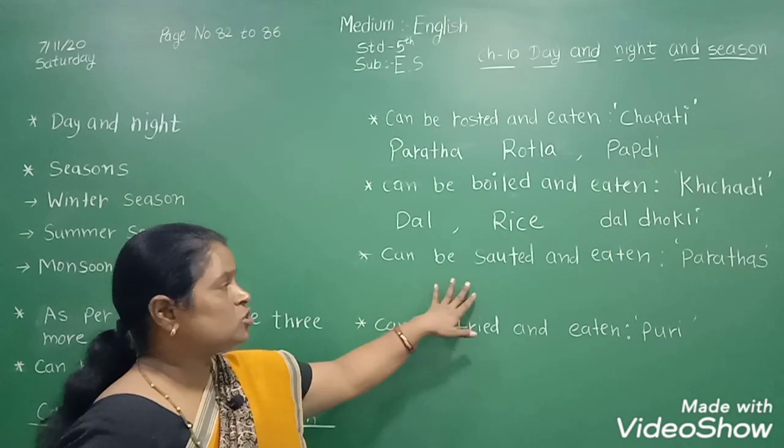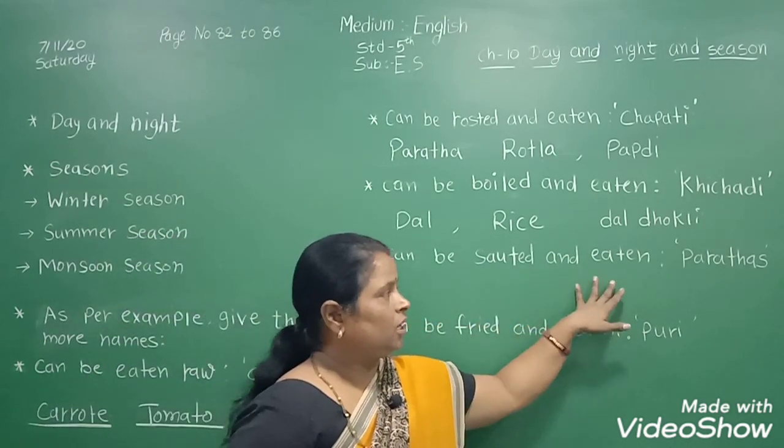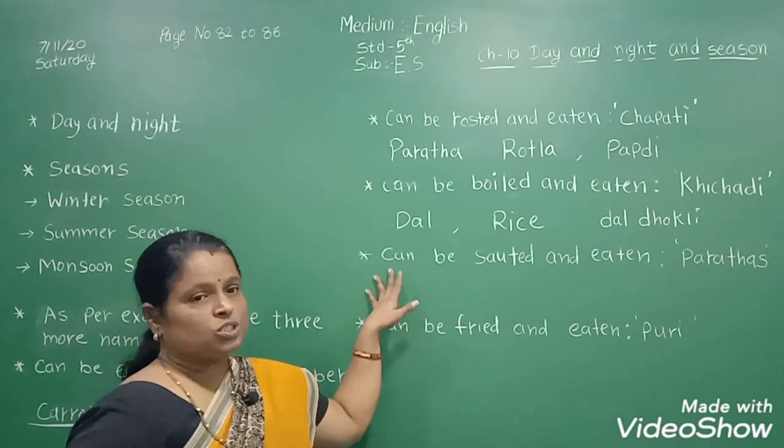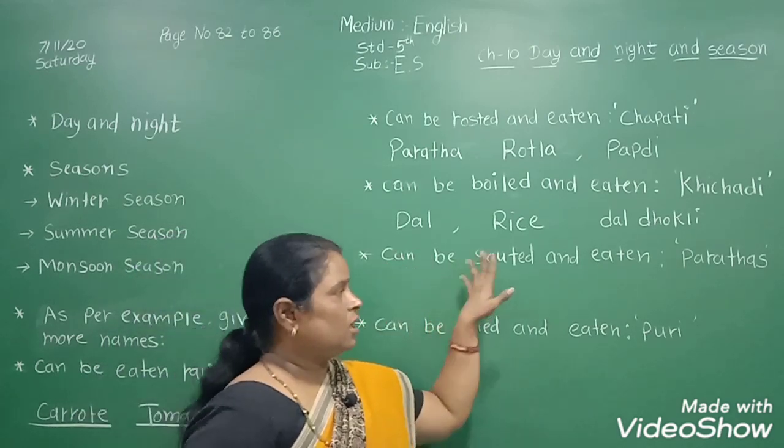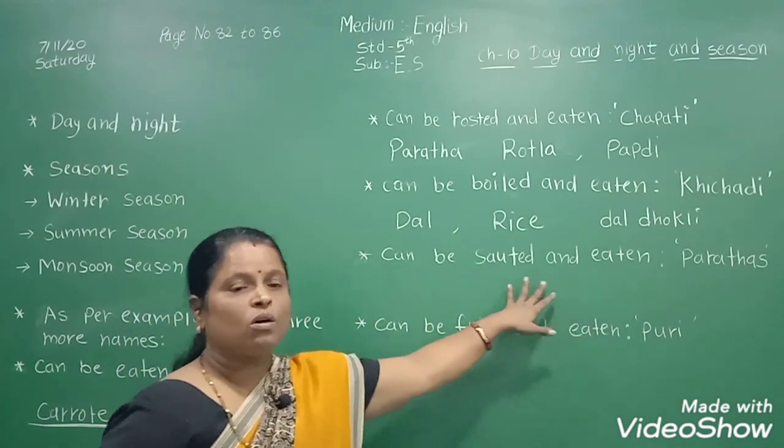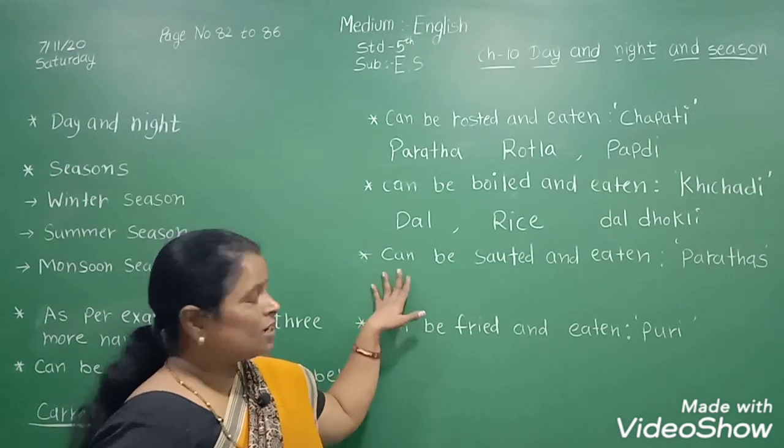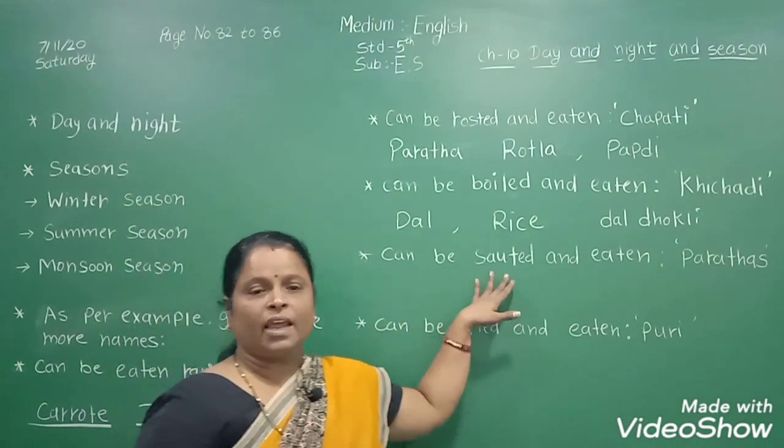Now, can be sauteed and eaten. What things do we saute?